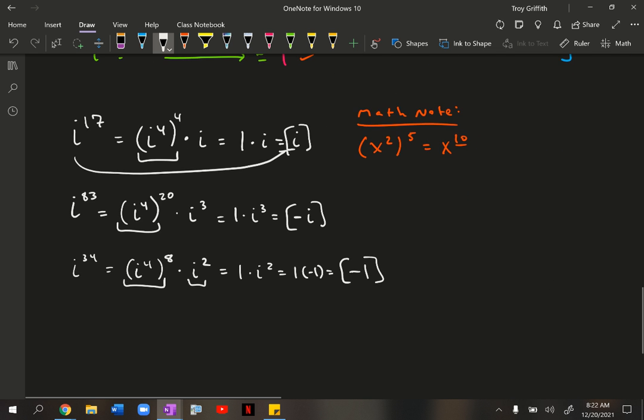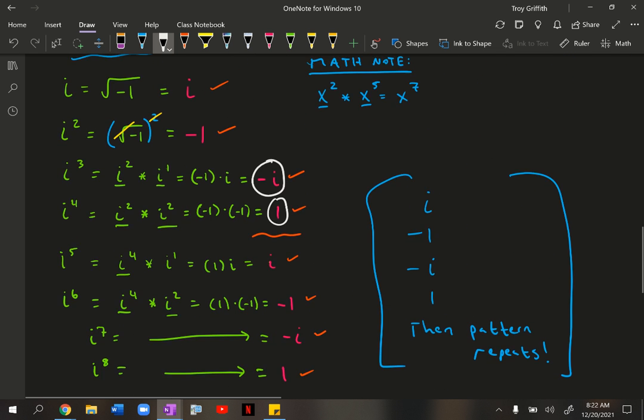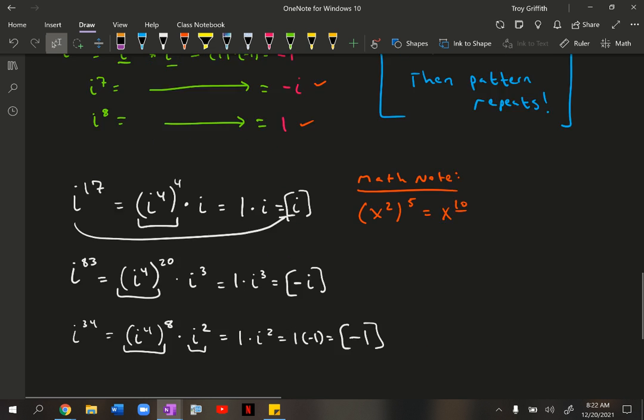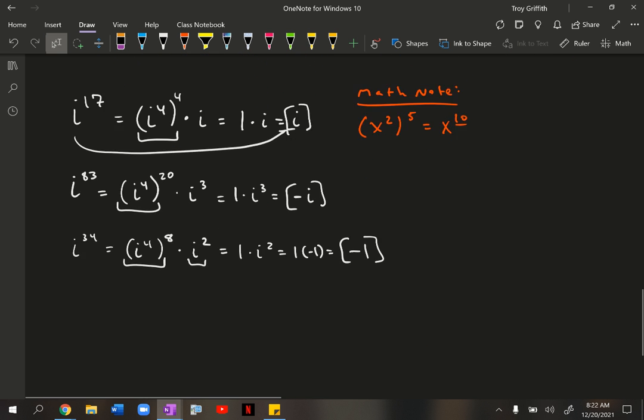So this is what we call the pattern of i. Again, it repeats after every 4 iterations, and the pattern is just i, -1, -i, 1, and then it repeats itself. Okay, so we're working through that a little bit here.